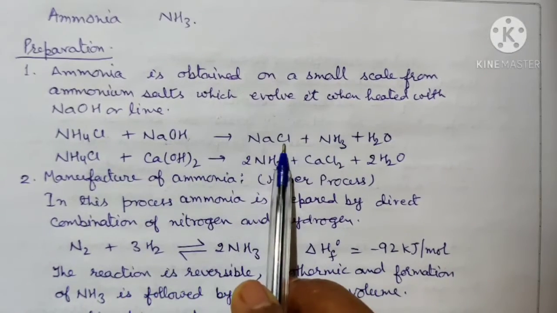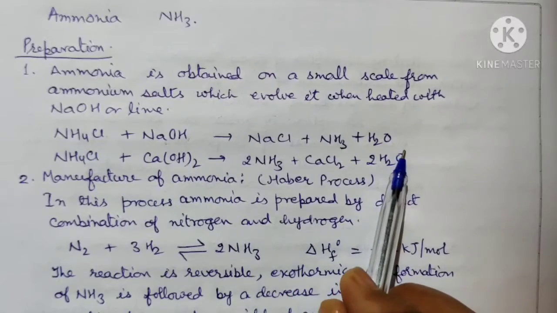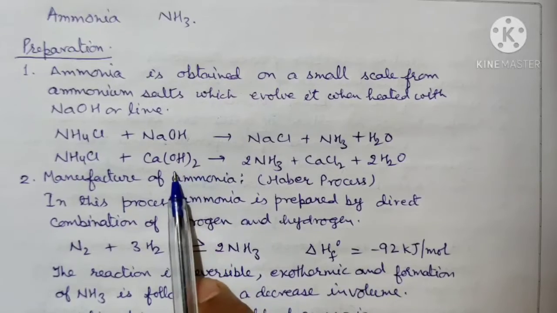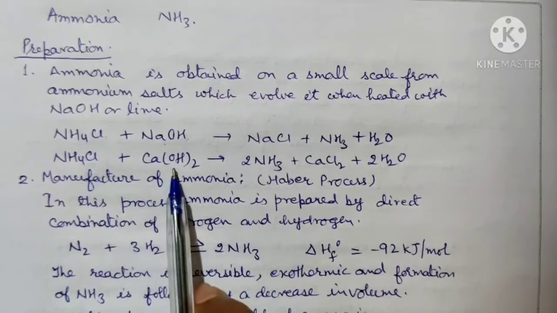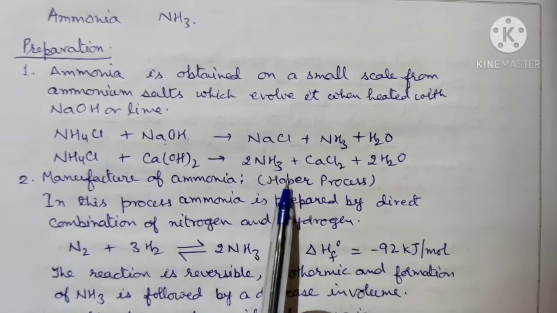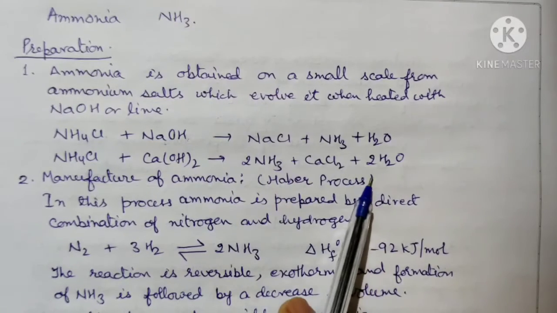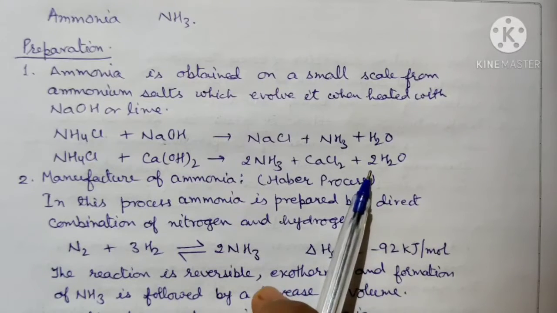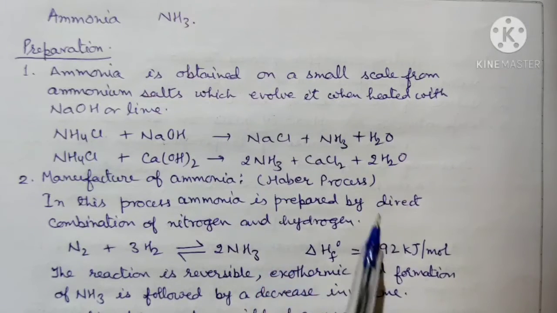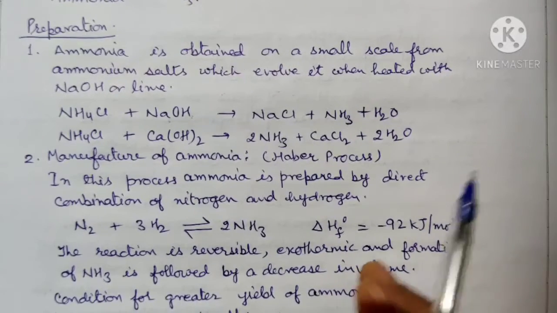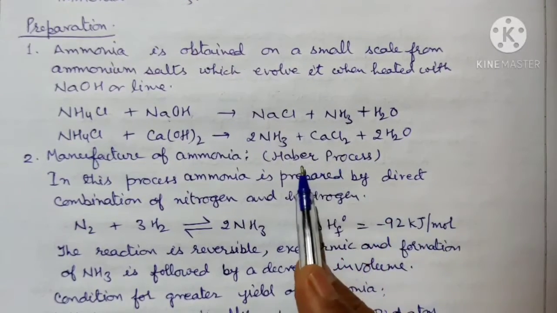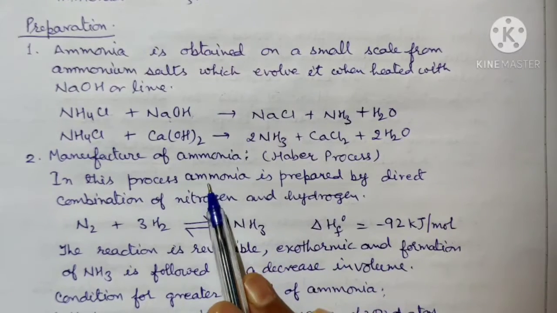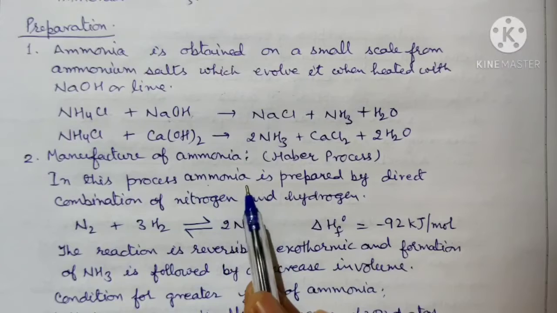So it is converted into sodium chloride, ammonia and water. So this is one preparation, with sodium hydroxide. Then we can write it with calcium hydroxide also. When ammonium chloride reacts with calcium hydroxide, it forms ammonia, calcium chloride and water. Now the second: ammonia can be prepared by many methods, like when nitrides are hydrolyzed with water, there is the formation of ammonia. And the second is the manufacture of ammonia, that you have to study in detail.